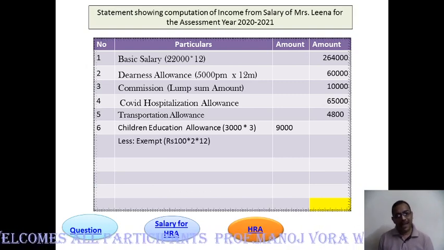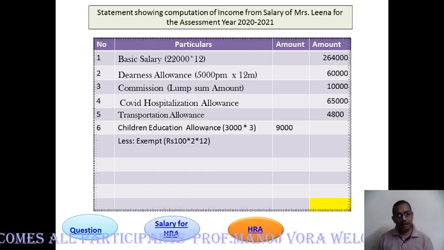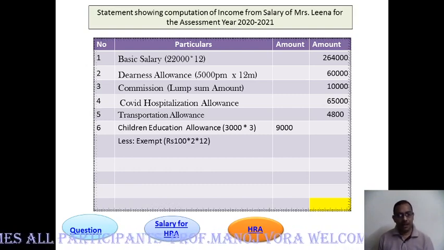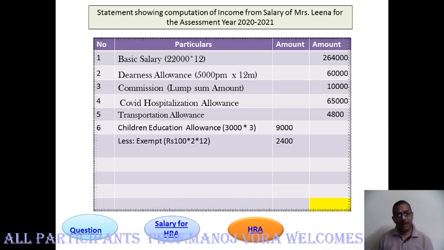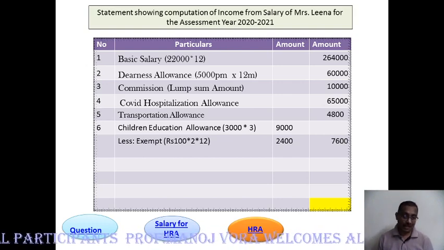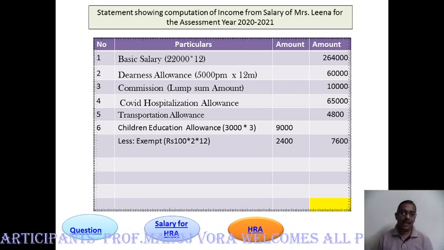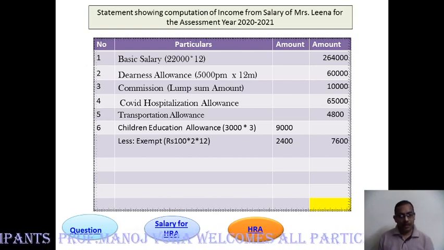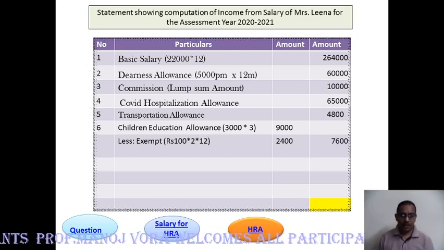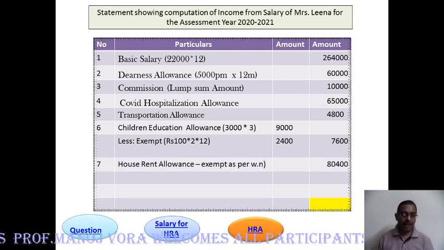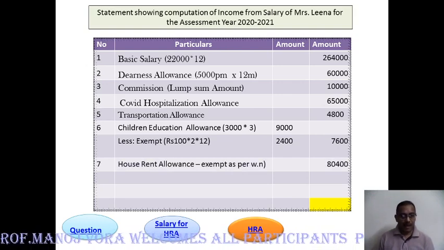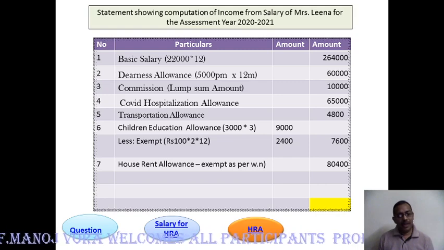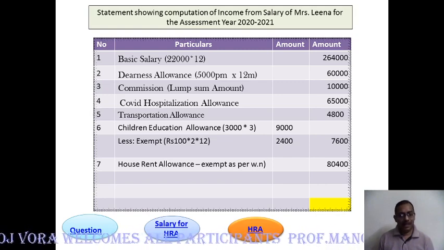Children education allowance, the amount received is 3,000 for 3 children, 9,000, but there is a provision, you can exempt rupees 100 per child per month. So 100 into 2 into 12. Though the employee has 3 children, exemption is allowed only for 2 children. So we can deduct only for 2 children, which comes to 2,400. The balance is taxable.